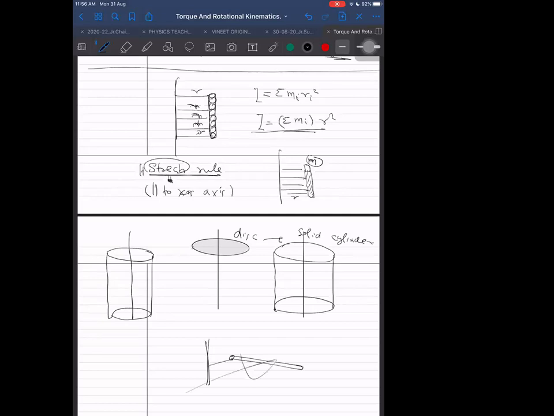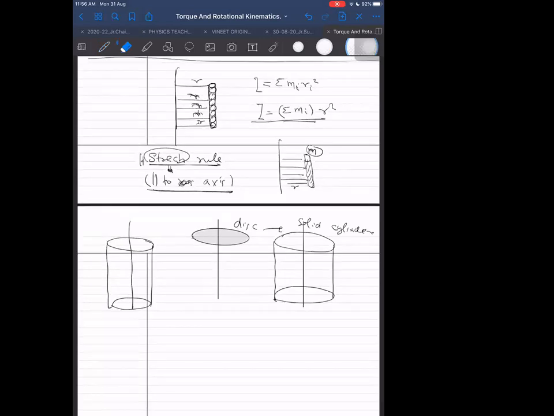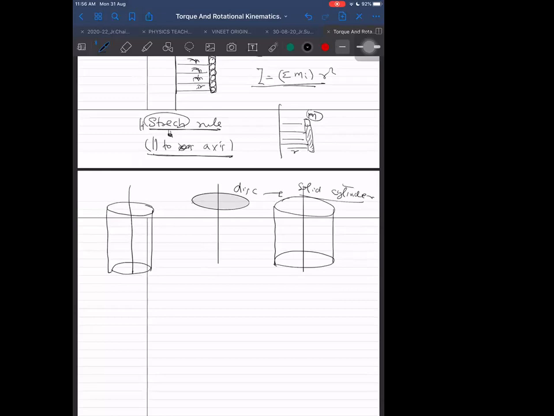Obviously, completely wrong. Don't stretch in any other direction. Stretch in such a way that it is parallel to the axis. Then nothing happens, then it will be the same. So yes, right. Solid cylinder or these other cases we can also take. But okay, all these things are right only.